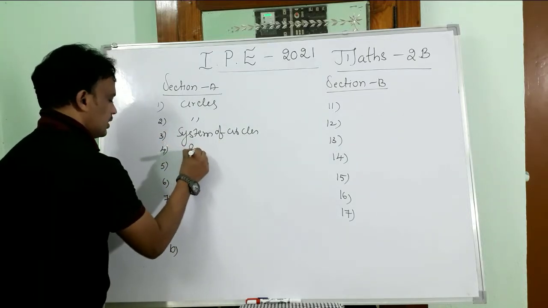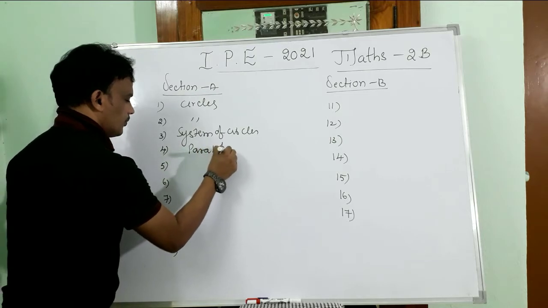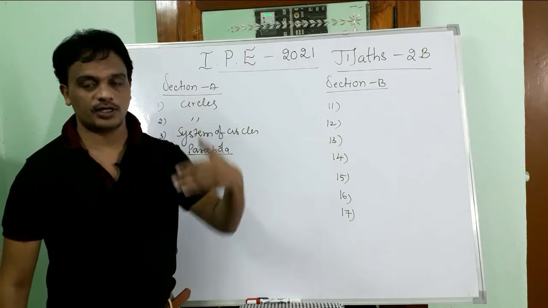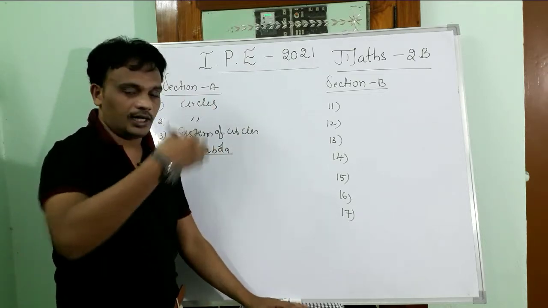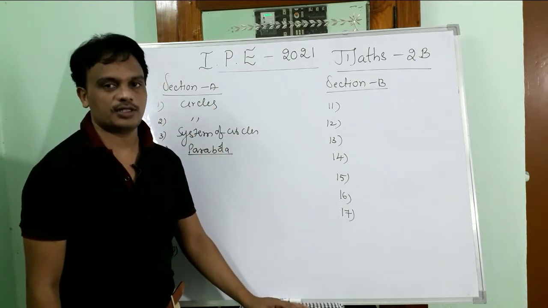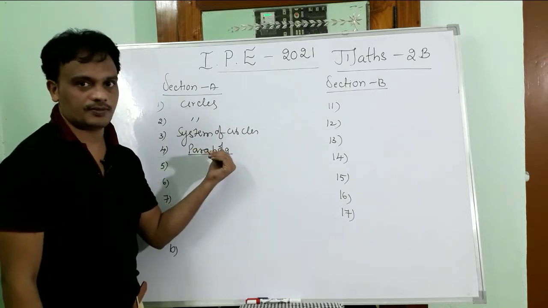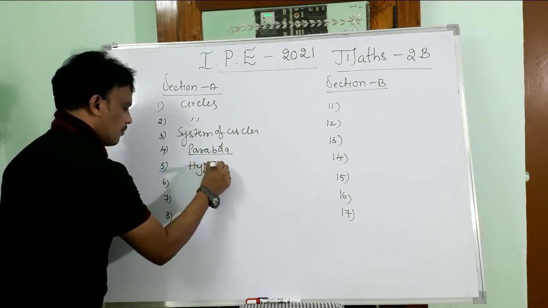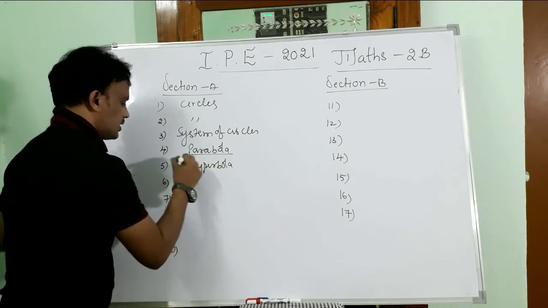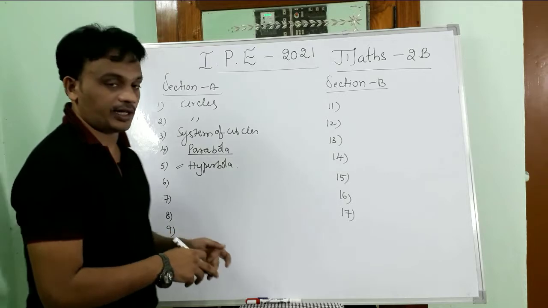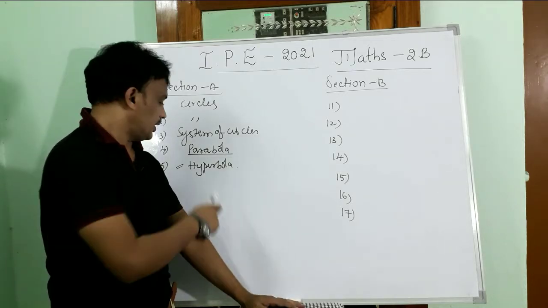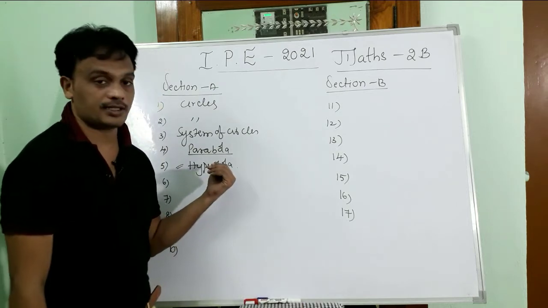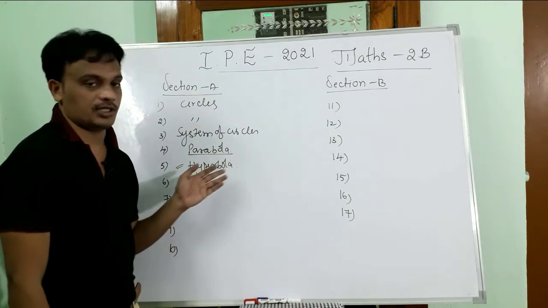The fourth question is on the parabola, the basic concept: the equation of the parabola is given and we find the latus rectum of the parabola, the focus, and so on. And for the hyperbola, questions may come based on the basic definition and standard form, or define the rectangular hyperbola and find its eccentricity, or the asymptotes of the hyperbola.